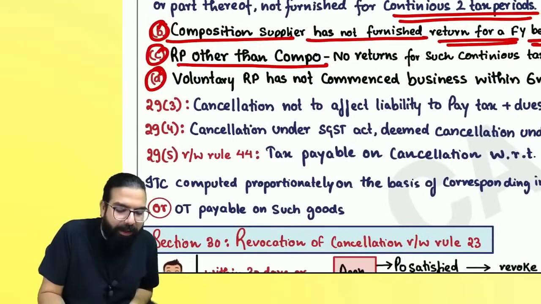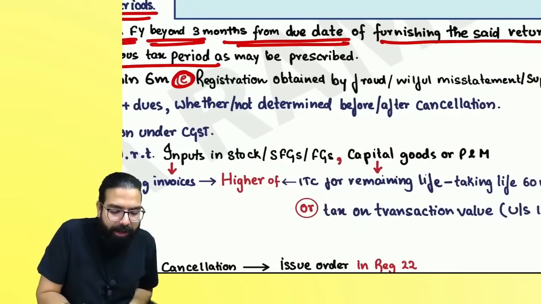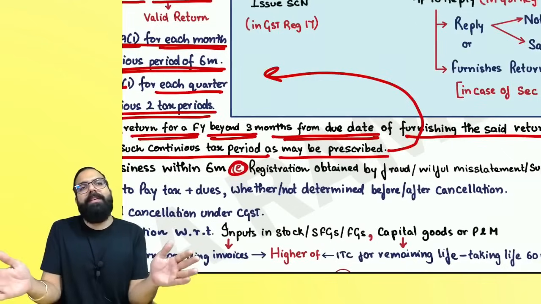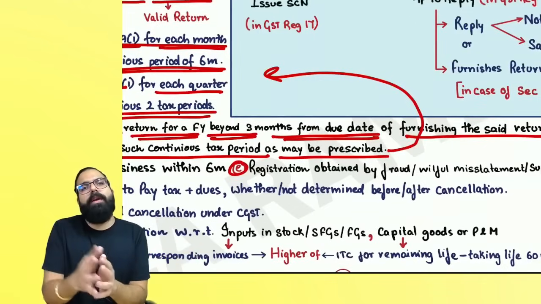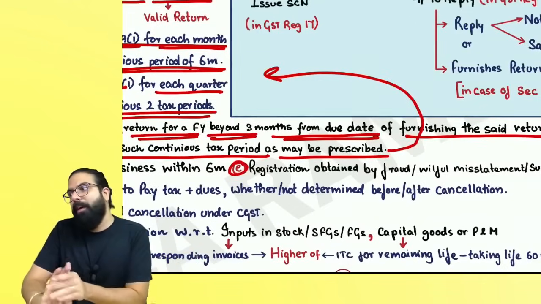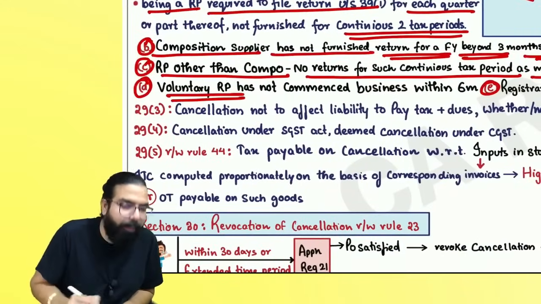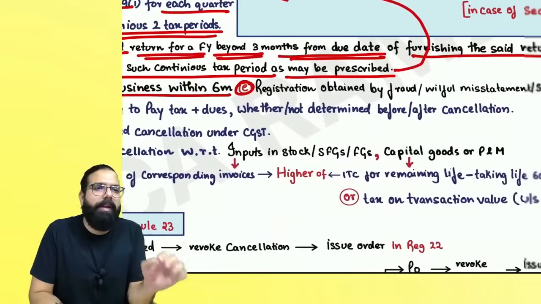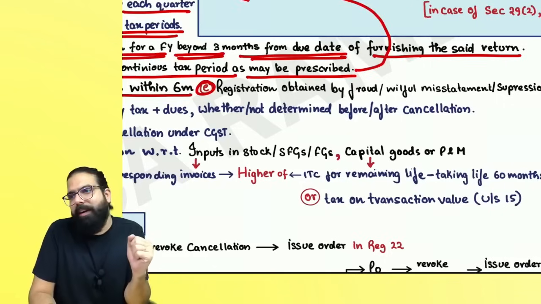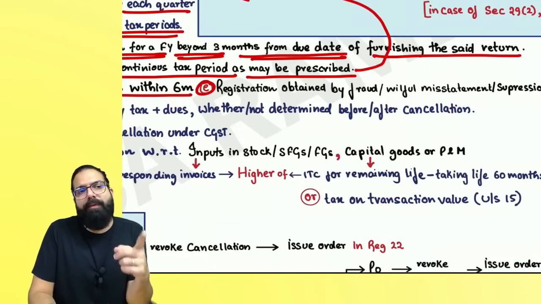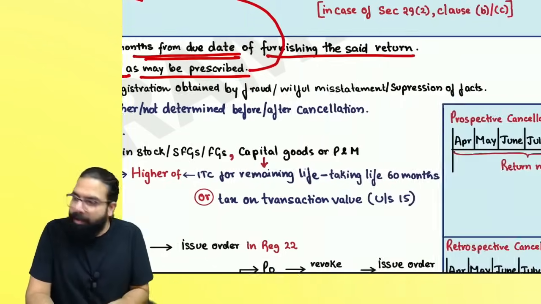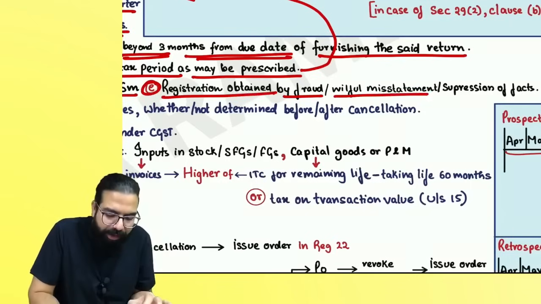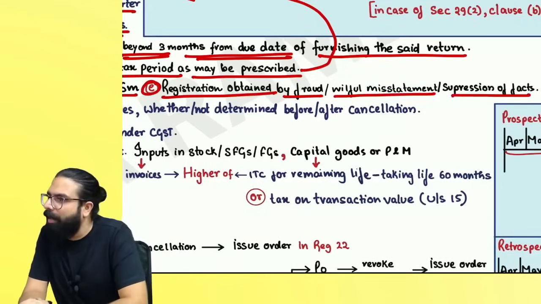Sir, registered person other than composition has not filed for continuous tax periods as may be prescribed. Sir, what is prescribed, everyone? Normal person, GSTR3B for 6 months, or if he is under quarterly return, then 2 quarters. If you don't file your return, your registration can be cancelled. The next one is, if you are a voluntary registered person and you have not commenced your business within how much time, everyone? 6 months. Voluntary registration you have taken, then they are telling, if you don't commence your business within 6 months, we will cancel your registration. Then the last point, if your registration was taken by fraud, willful misstatement or suppression of fact, then also your registration can be cancelled.